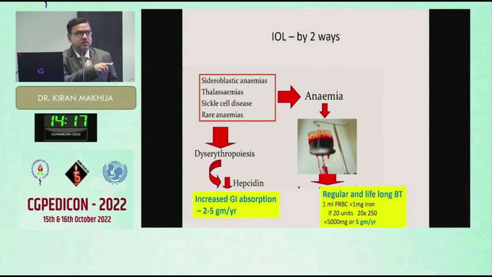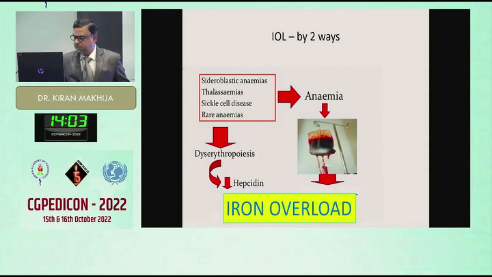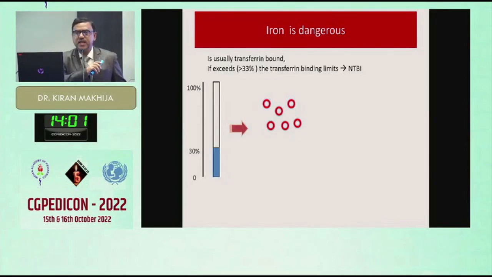And the second mechanism is dyserythropoiesis. Therefore, there will be decreased hepcidin production and increased GI absorption. So both processes lead to iron overload in the body. And this iron is actually dangerous. Why? Because it is not naturally excreted from the body.